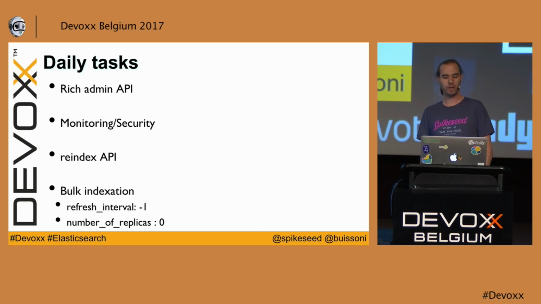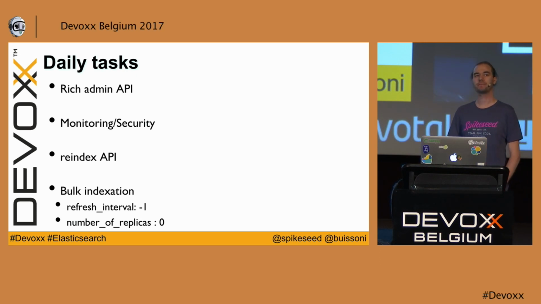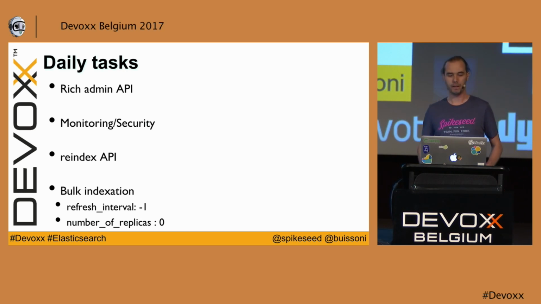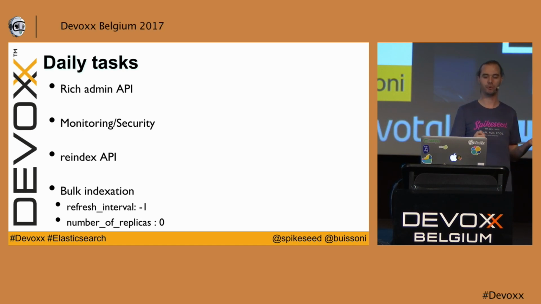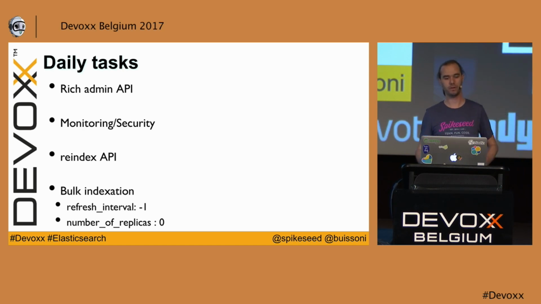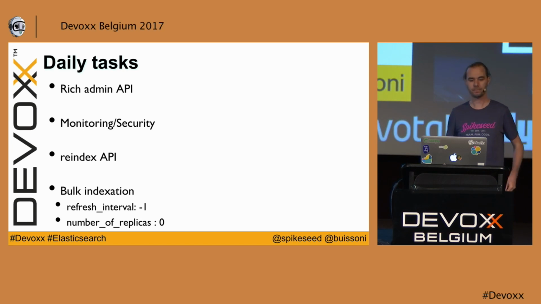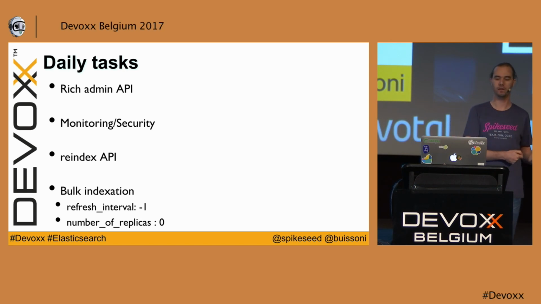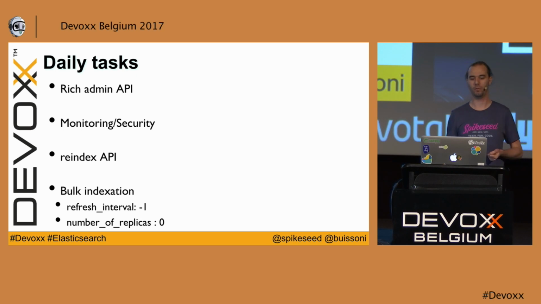A nice API as well is the Reindex API. It's an API that allows you to replicate data between clusters, or to reindex data between clusters, or to reindex data inside the same cluster. You can specify queries to reindex a subset of your data. It works between versions. So if you want to migrate a cluster from 1.7 to 2.4, for example, you can do it.